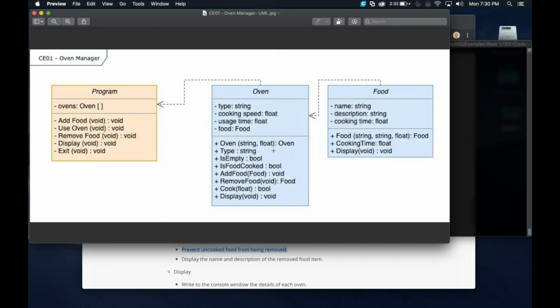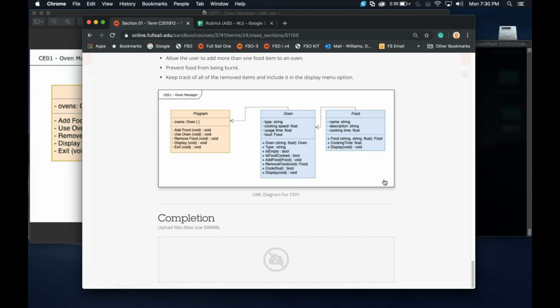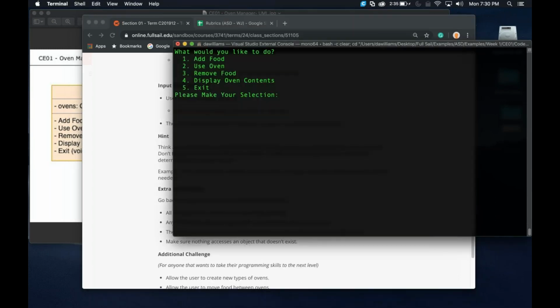All right. So I think that kind of goes through each of the different methods we talked about, right? So adding, removing food, cooking it, right? So cooking, we're just bringing in time to use this usage time. That's pretty much about it. Does anybody have any questions about this? Or does it make more sense when you actually see it, like a working example? Any questions that I can answer about CE01?